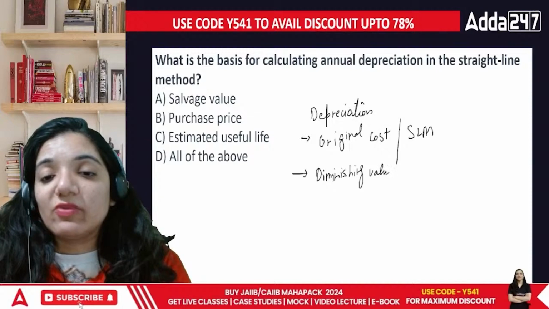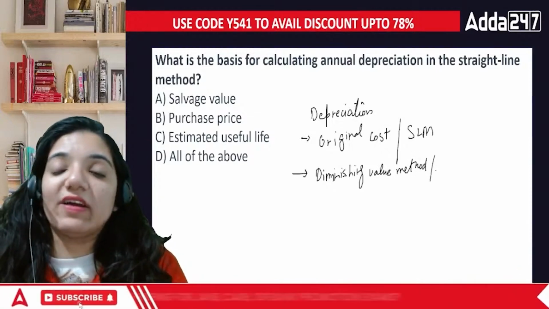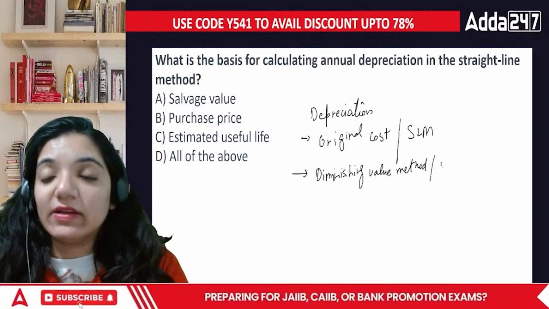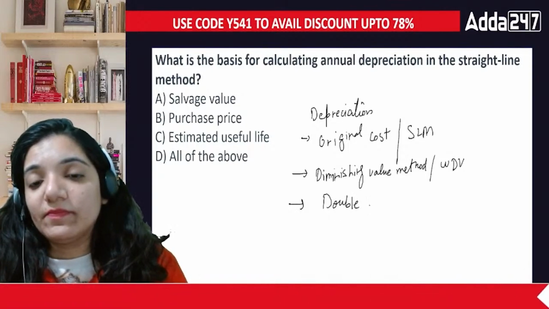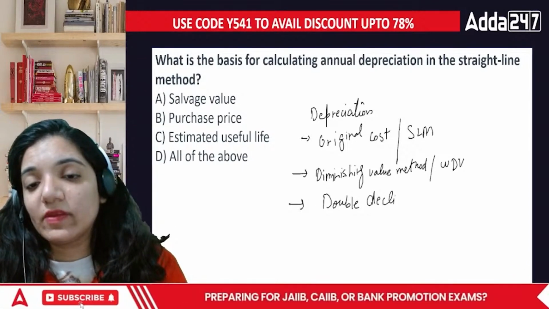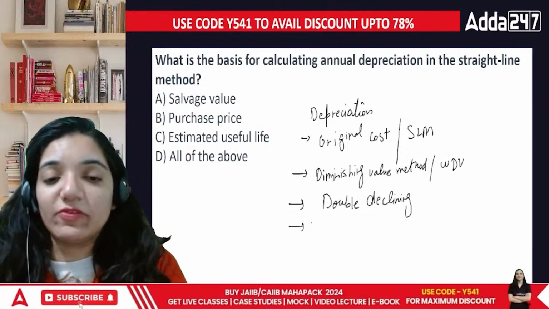There are other names as well, but these are the most common ones. The third one is double declining, and the fourth one covered in the book is sum of digits.